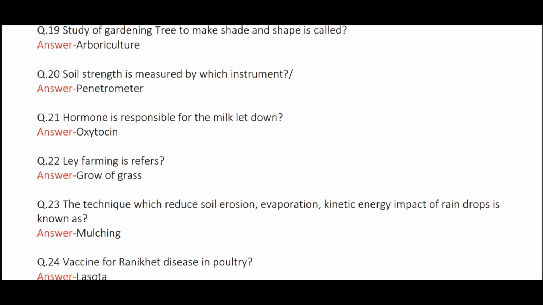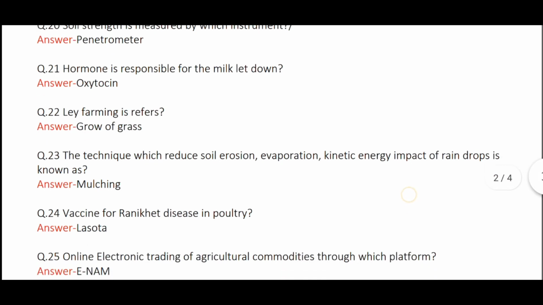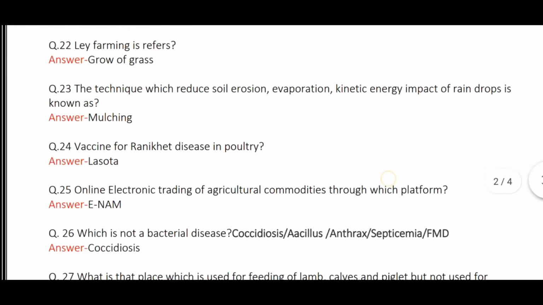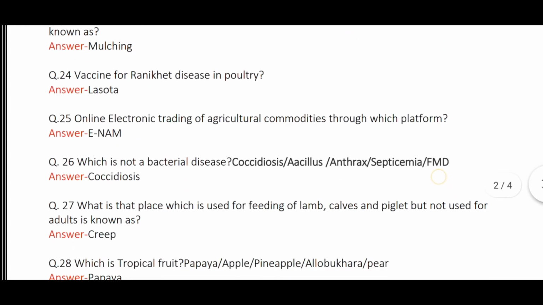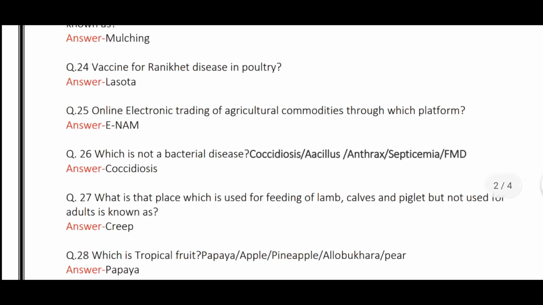Hormone that is responsible for the milk letdown is oxytocin. Ley farming refers to growing of grass. The technique that reduces soil erosion, evaporation, and kinetic energy impact of raindrops is known as mulching. Vaccine for Ranikhet disease in poultry is Lasota. Online electronic trading of agricultural commodities through which platform? eNAM. Which is not a bacterial disease? Coccidiosis.